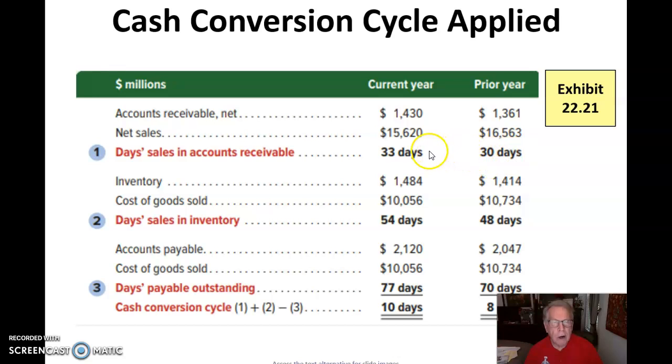In the current year, we're 33 days and 54 days for inventory and 77 days for days payable. So we would add these two together. That's 87 days minus the 77 days payable, and that gives me 10 days. But the prior year, I did it in 8 days. So that represents a deterioration of our cash conversion cycle.